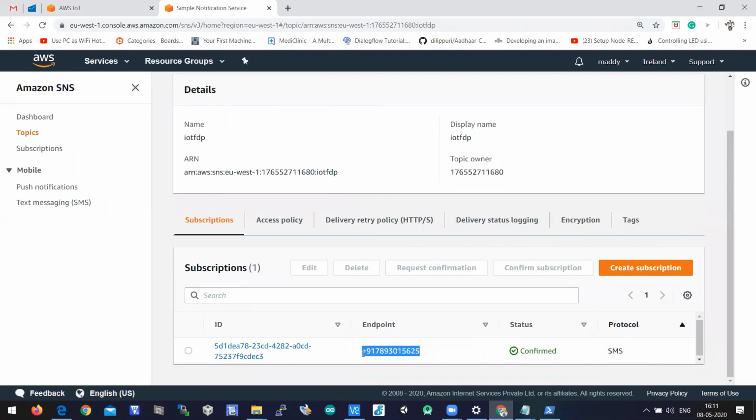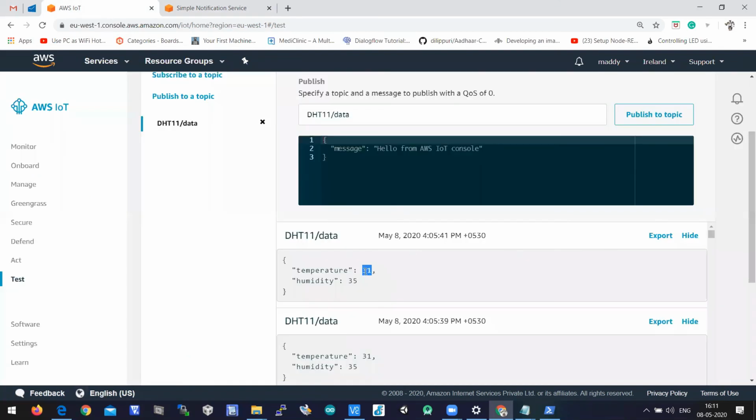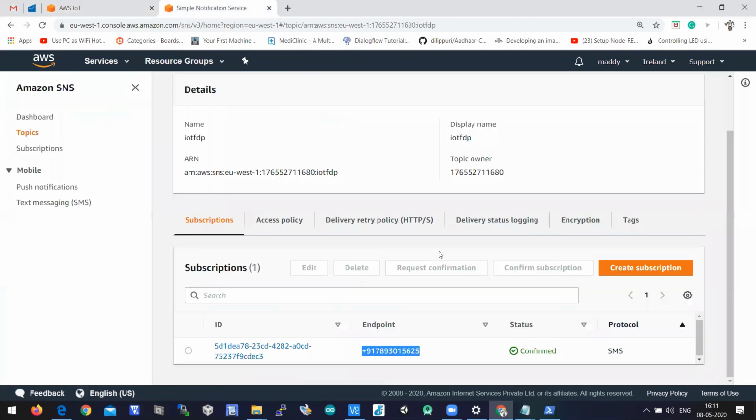Here the temperature is showing 31. When temperature crosses 50, we need to send a notification through SNS. So we have created the SNS topic and subscription, everything here in the SNS service.